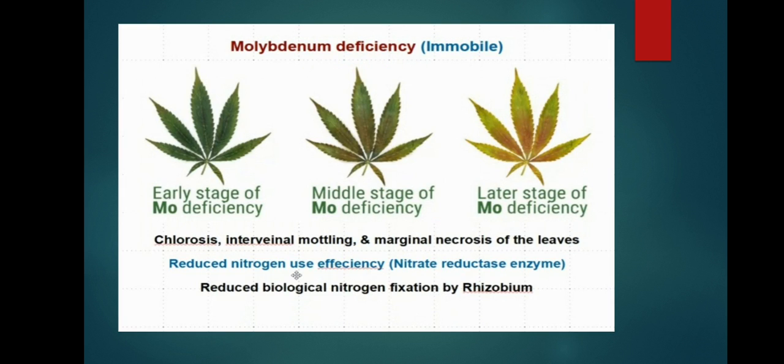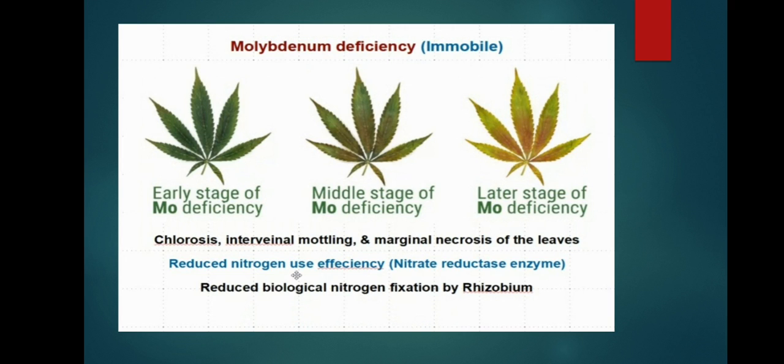This is molybdenum, which is immobile. You can see the early stage of molybdenum deficiency, the middle stage, and the later stage. Chlorosis and intervenal mottling occur. See this purple color developed on the lower region of the lamina, but for potassium or phosphorus, it will occur along the margins. This is important to note in our mind.